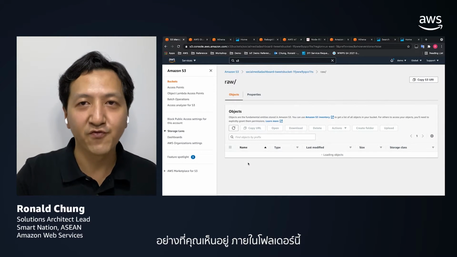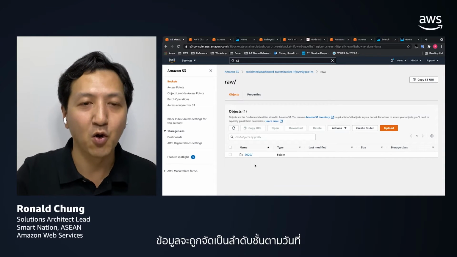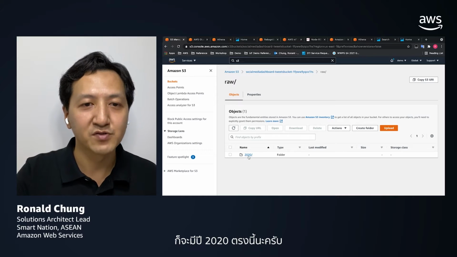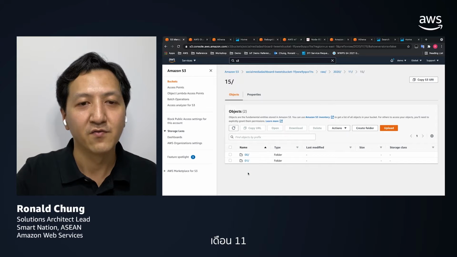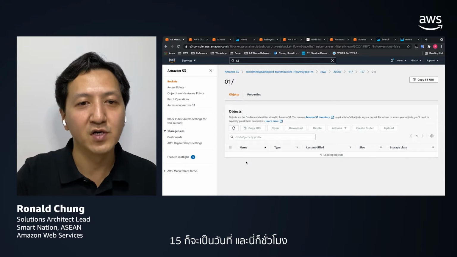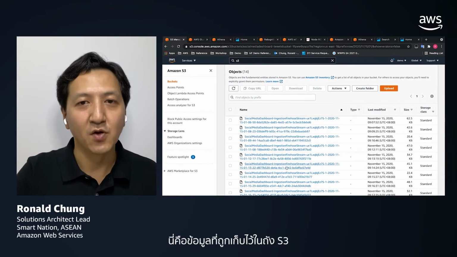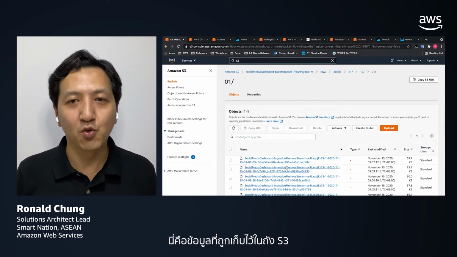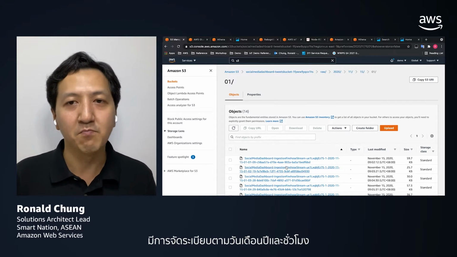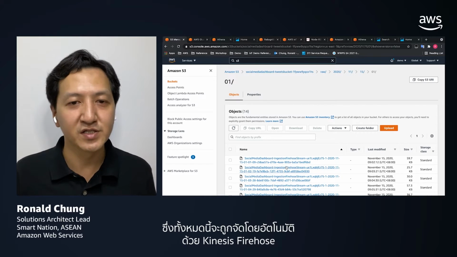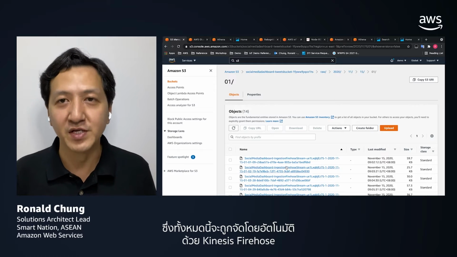You can see within this folder, it is further organized into a hierarchy according to the date. So the 2020, 11, 15 will be the date, and then the hour, and then you can see that we have the data gathered here. These are the data being stored into the S3 bucket. They are organized according to the year, month, date, hour. These are all automatically formatted by the Kinesis Firehose.